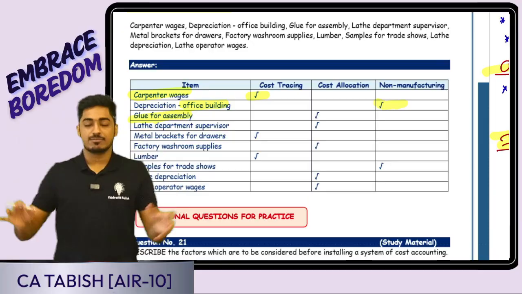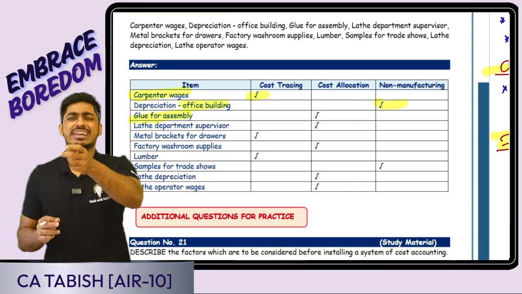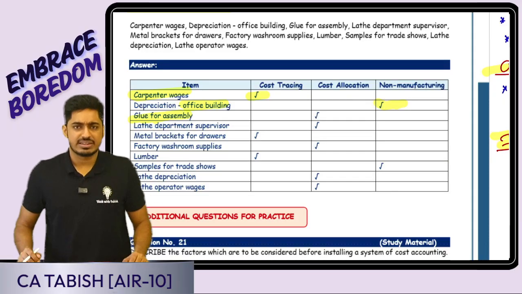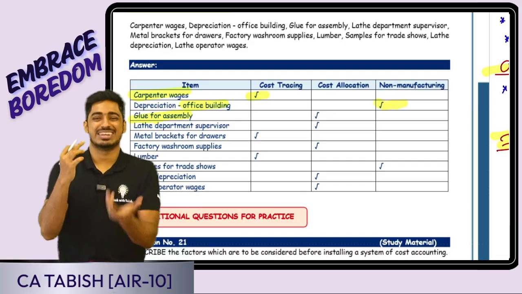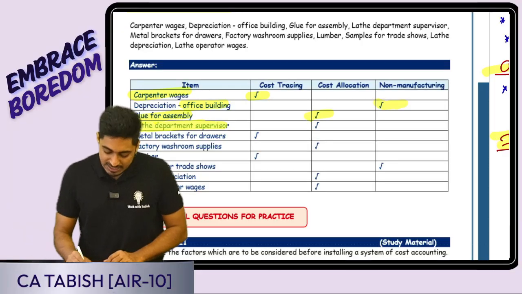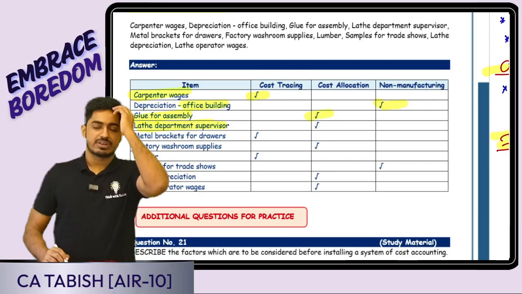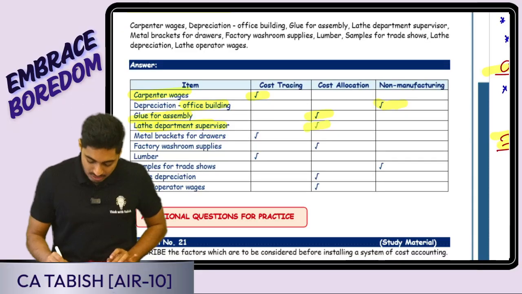Glue for assembly. I'm assembling, and for that I'm using the glue. Tell me, is glue a direct material or an indirect material? It is an indirect material. Can I tell that for one furniture, this much glue is used? What nonsense. You've taken a packet of glue. That's all, right? Cost allocation. Lathe department supervisor: whenever it comes to a supervisor, he is not a direct employee. So it is an indirect cost, so it comes in cost allocation.